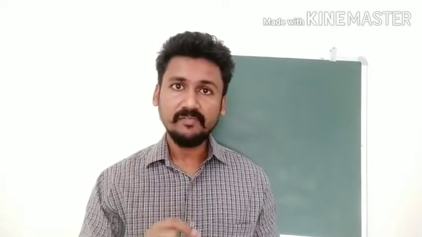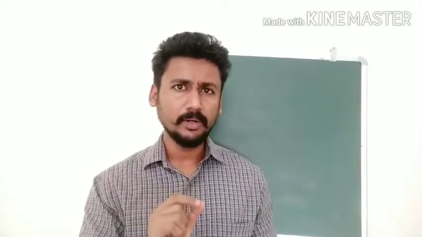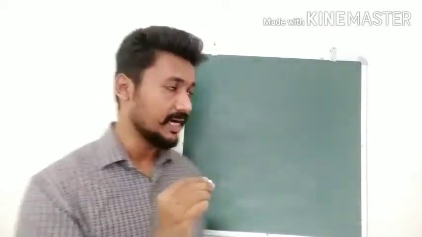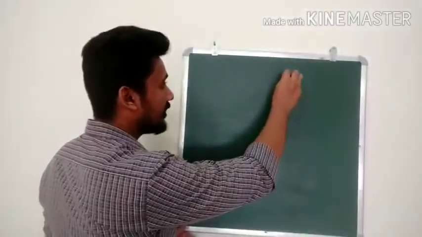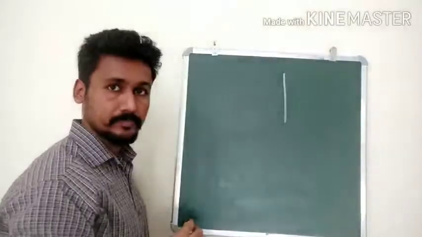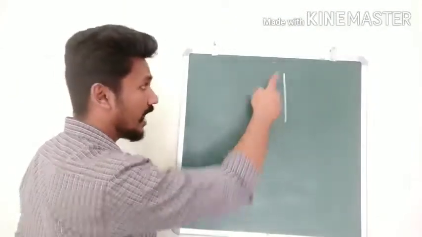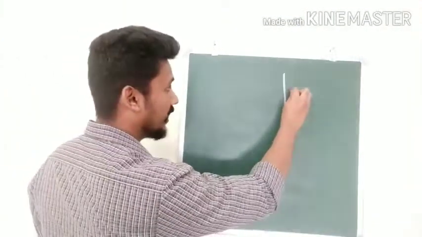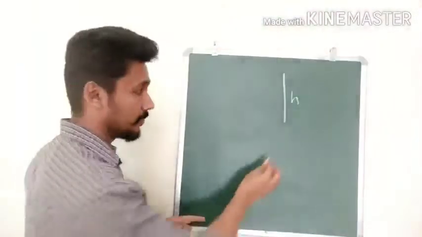The other method is the trigonometric method. Here we will talk in very short about the trigonometric method. Let us see how. Let us say there is a very tall building. We want to measure the height of this building. Let us say h is the height of this building.